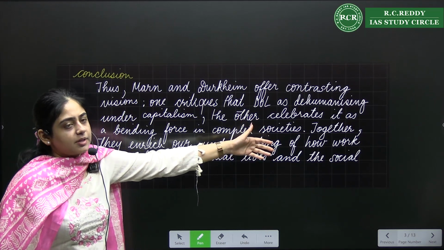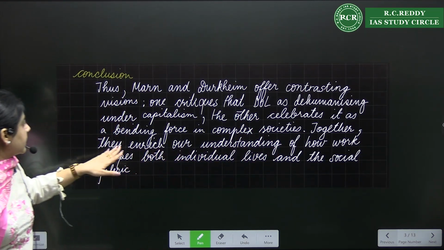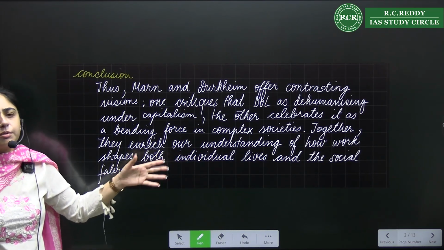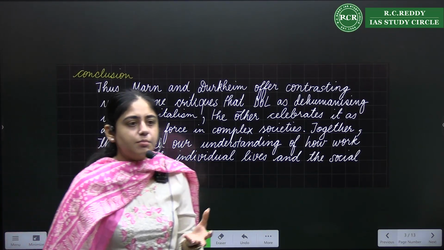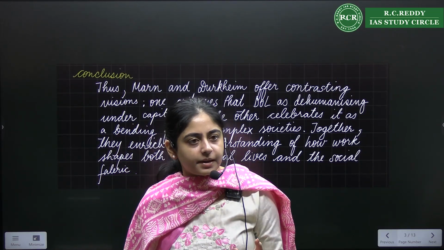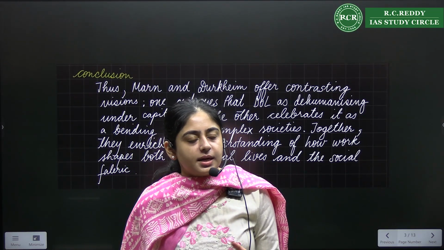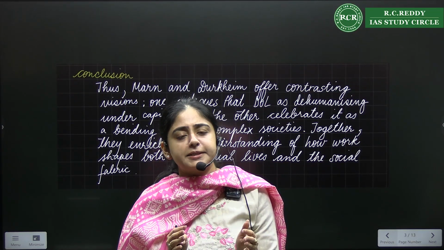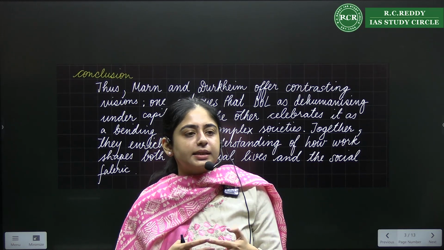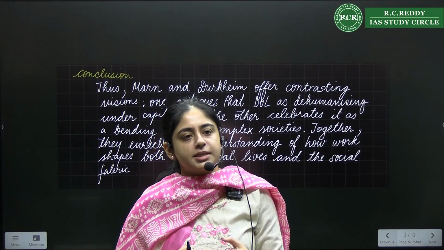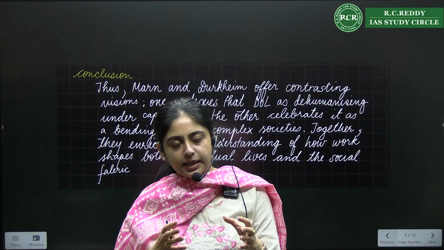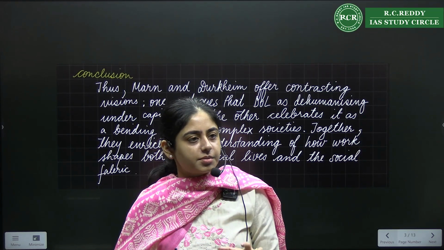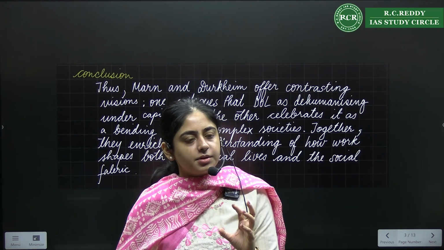But further, you can add that together they enrich our understanding of how work shapes individual lives and how work exists in modern capitalist society. When two people are seeing a single thing from different directions, it will obviously enrich our knowledge about that thing. So that is your conclusion.